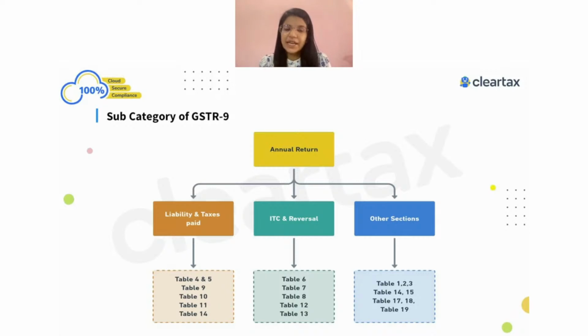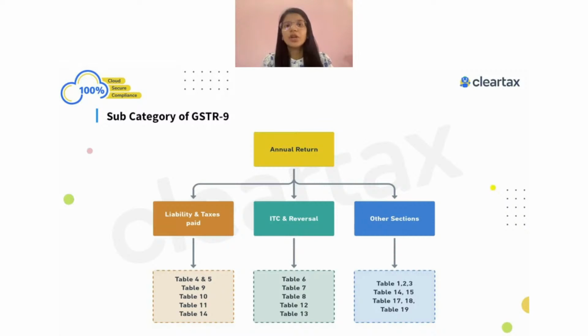Then we have ITC and ITC reversal. ITC reversal is mainly your table number 6, table number 7, table number 8, then your table number 12 and table number 13. That is focused on your ITC and reversal. And then you have other sections too, right? So let's first focus on the first part, which is the first limb of this entire GSTR-9, which is your liability and the taxes paid.